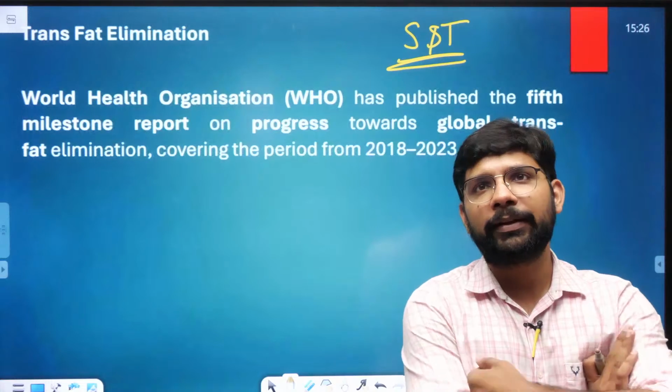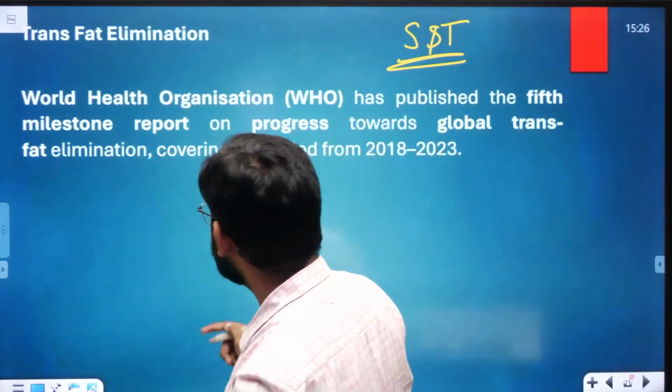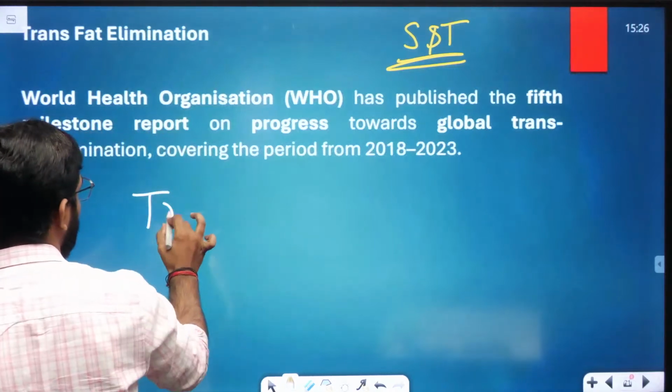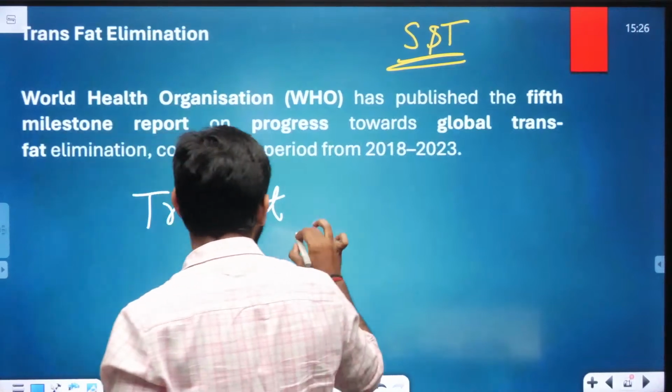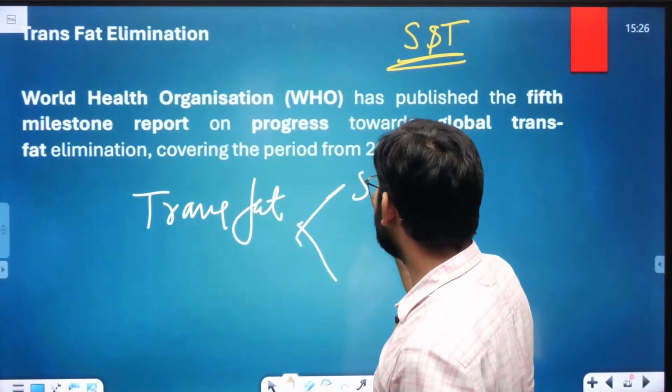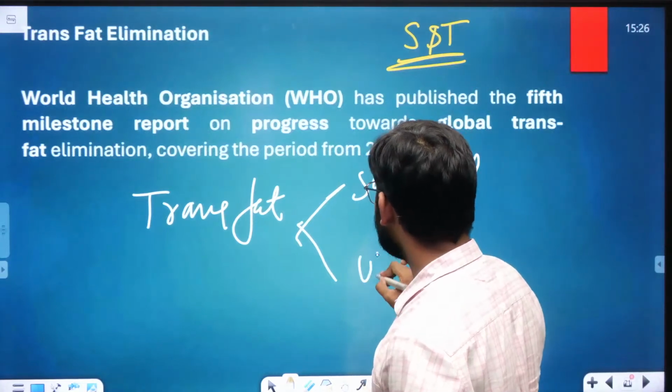So in the trans fat elimination, we will focus on exactly what is the trans fat, है क्या? What is the trans fat? We will focus on exactly what is the trans fat. If we are looking at the trans fat, then what is the saturated one and what is the unsaturated trans fat?